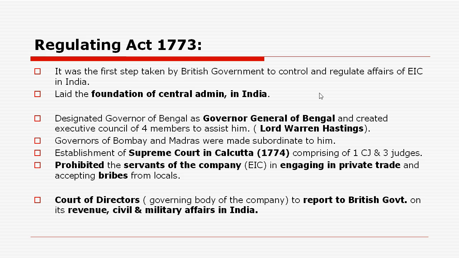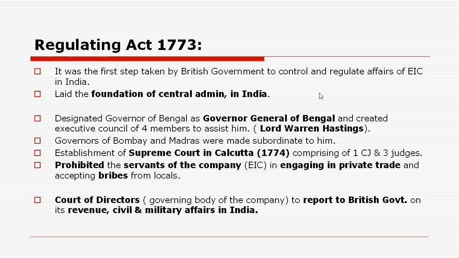Now we'll read about the Regulating Act of 1773. This particular act was the first step taken by the British government in Britain to control and regulate the affairs of the East India Company in India. Why? Because East India Company was a private trading company and it was earning huge profit from trade with India.